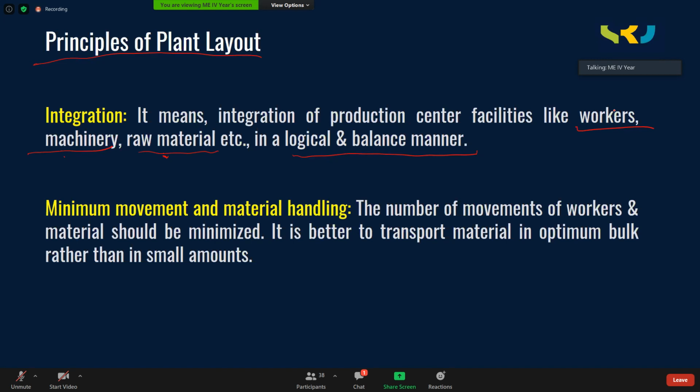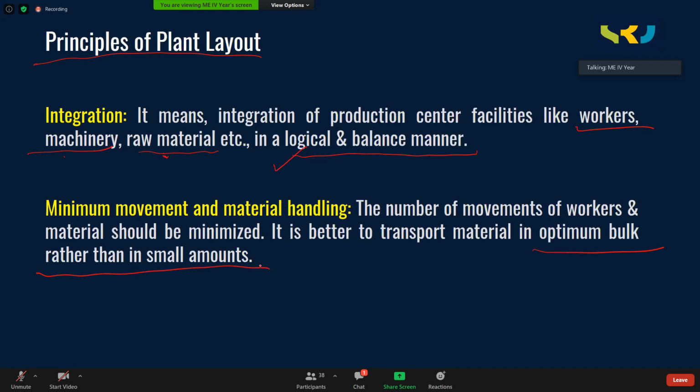Minimum movement in material handling. Once you logically arrange them, obviously movement will be reduced. The number of movements of the workers and the material should be minimized. It is better to transport material in optimum bulk rather than small amounts.